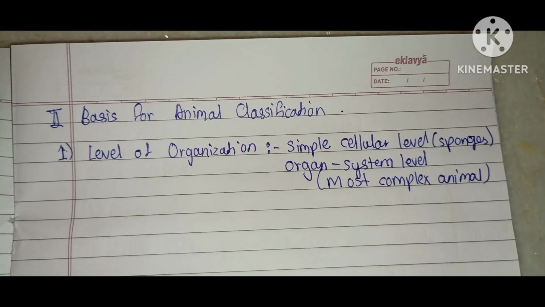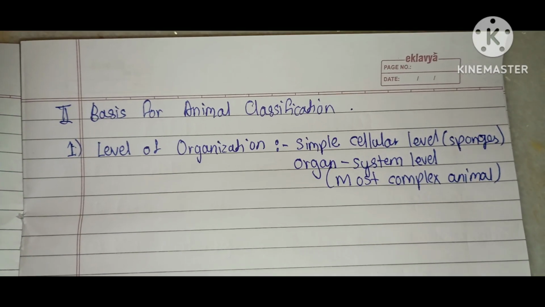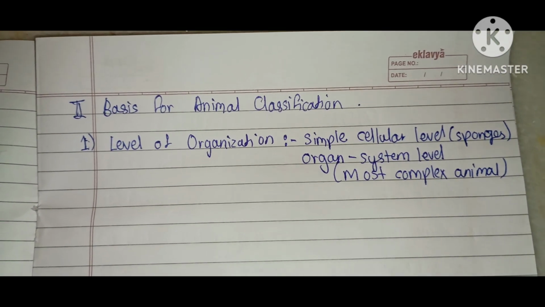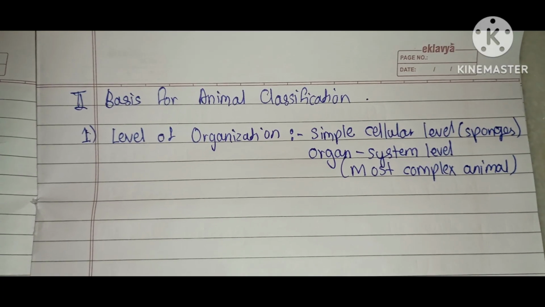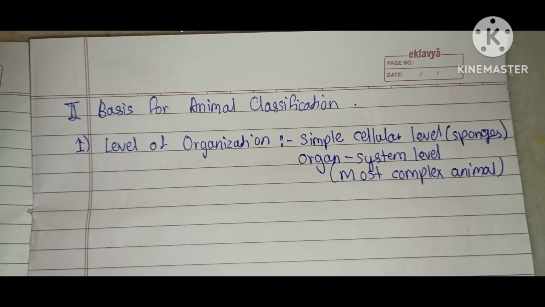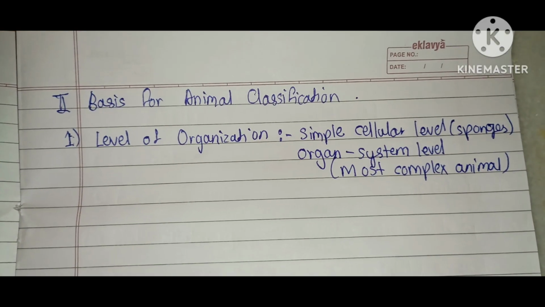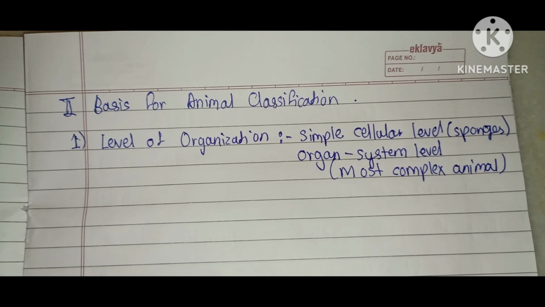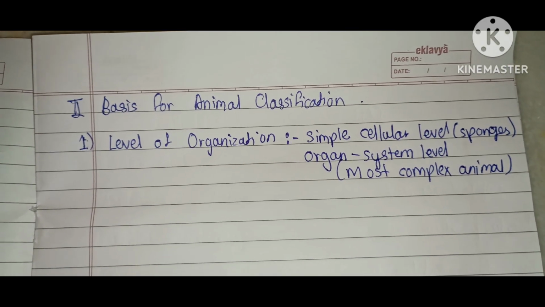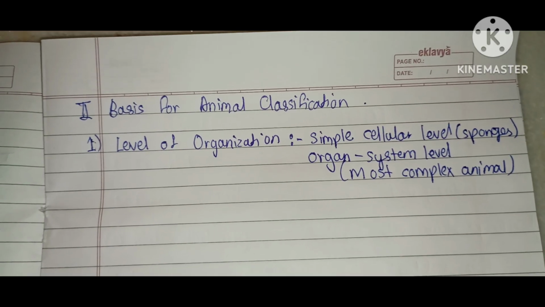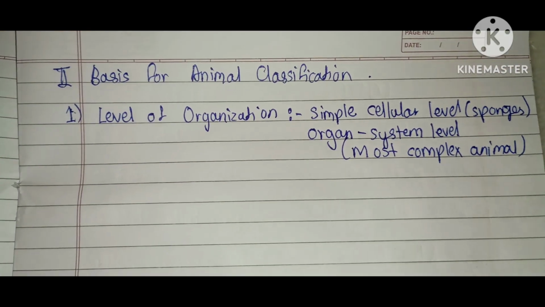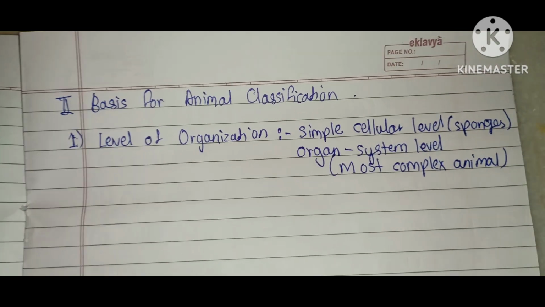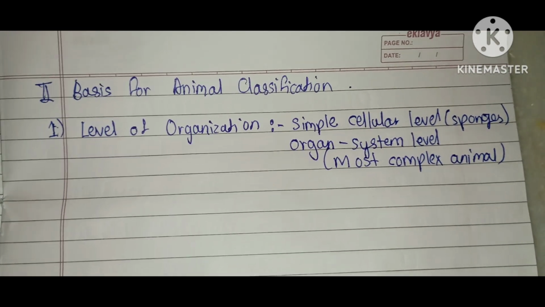So our second topic is the basis for animal classification. As animals are classified into smaller groups, phyla, several fundamental features are used to organize them. First is level of organization, from the simple cellular level, sponges, to the organ system level, the most complex animals. You have to identify them by level of organization.